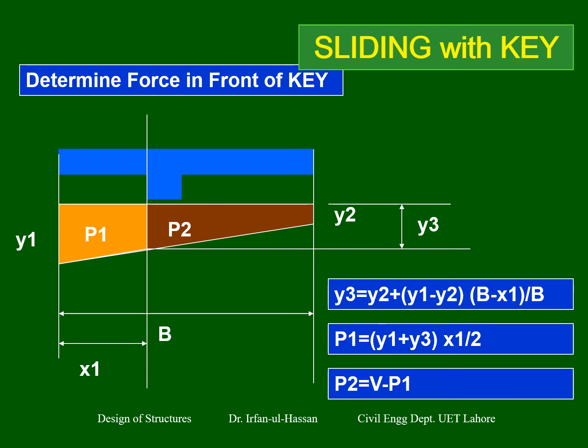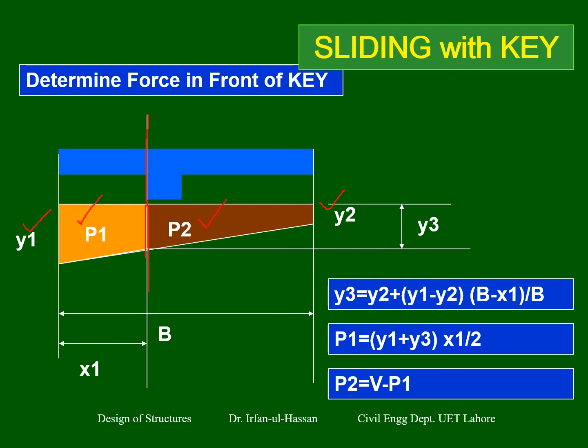But let's say the pressure in both cases is positive: the maximum pressure is Y1, the other pressure is Y2. Now take a line where the key is ending and determine this area. This area is P1. The orange area is the pressure in front of the key.